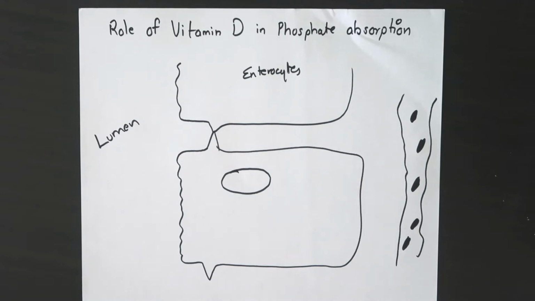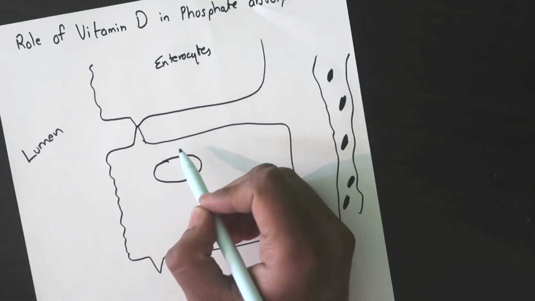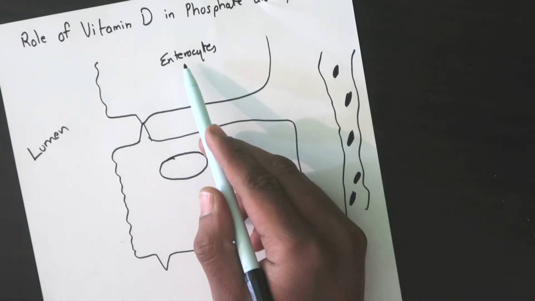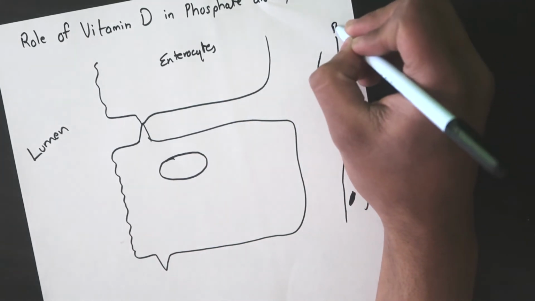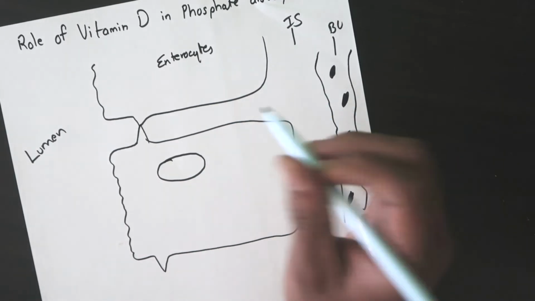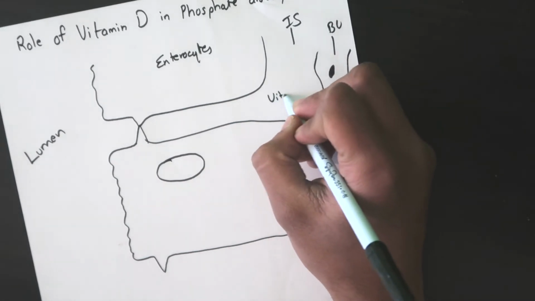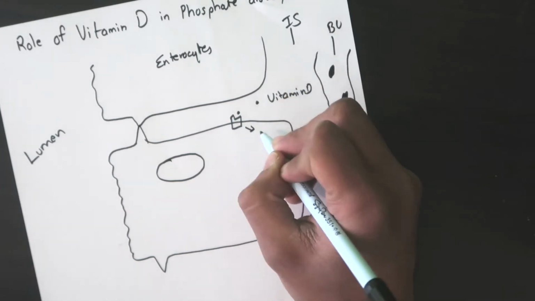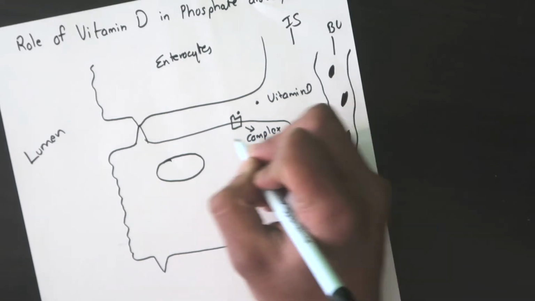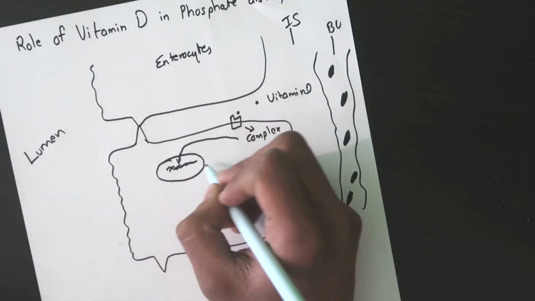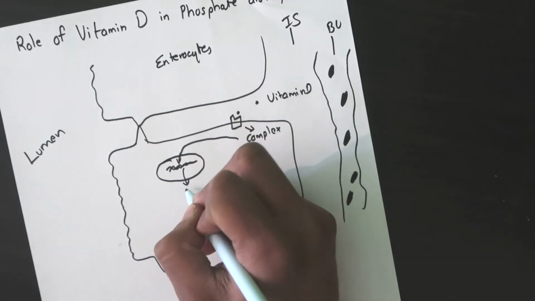Now for the role of vitamin D in phosphate absorption, here I have again drawn this sketch of intestine. We have the lumen, the enterocytes, we have the blood vessel here, we have the interstitial space. This is the nucleus of the enterocyte. The basic mechanism is the same. The vitamin D comes in here, it will bind to its receptor, it will form a receptor complex, and this complex will move on to the nucleus and will bind to the DNA, and then DNA will ultimately form proteins.